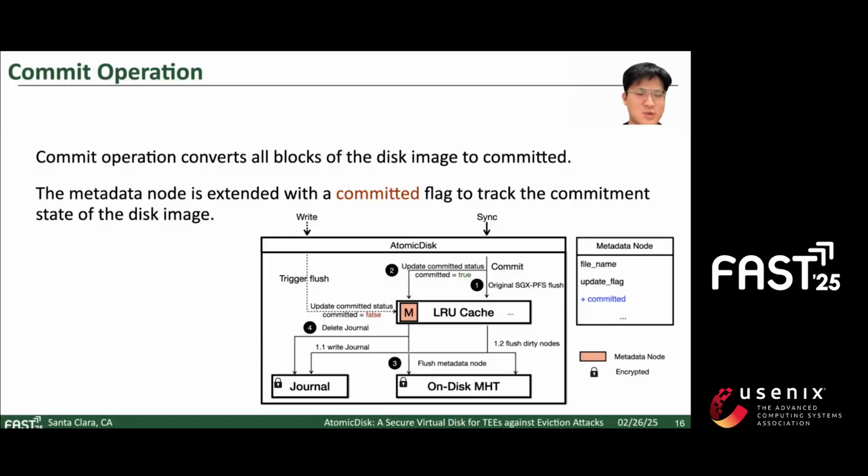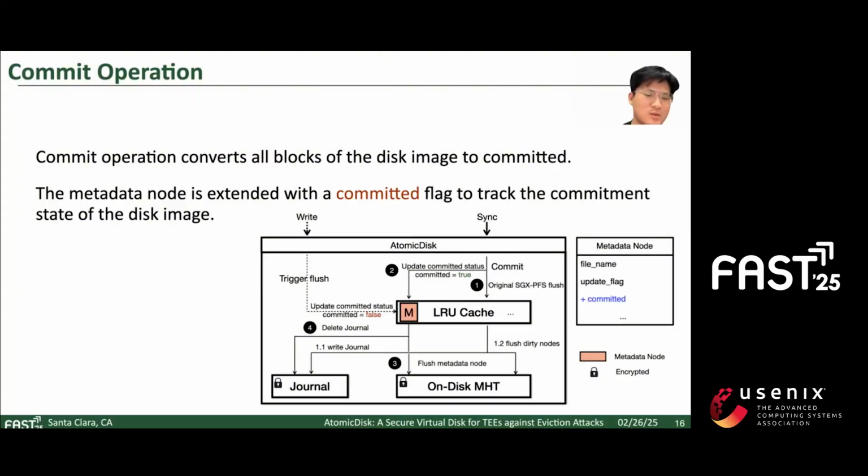Firstly, it executes the standard PFS flush procedure, which involves writing dirty nodes to the journal and flushing them to persistent storage. Secondly, it updates the committed flag to true and flushes the modified metadata node to the disk. This signifies that the entire disk image has now been committed. And finally, as the journal is no longer required for recovery, it can safely be deleted.